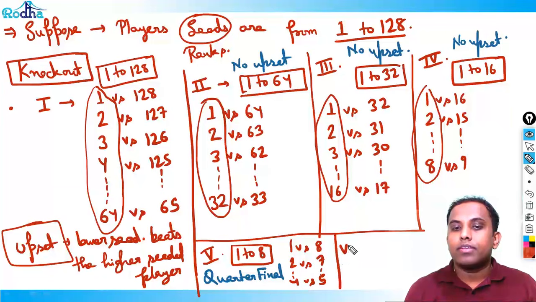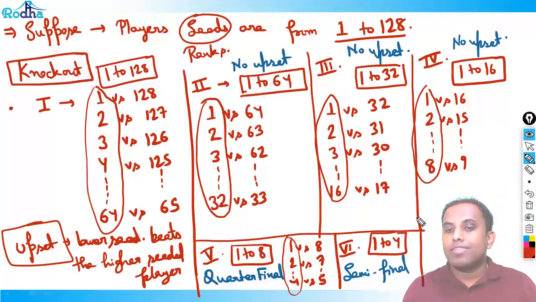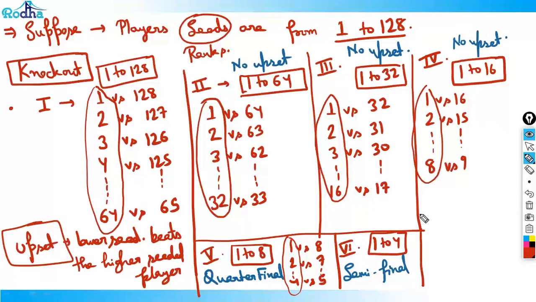Then comes the sixth round. Now again all the top 4 players will qualify if there is no upset. So 1 to 4 will reach, and this is called the semi-final. The matches will be played like 1 versus 4, 2 versus 3. And then the seventh round is the final. If there is no upset, 1 and 2 will reach, and this is called the final.